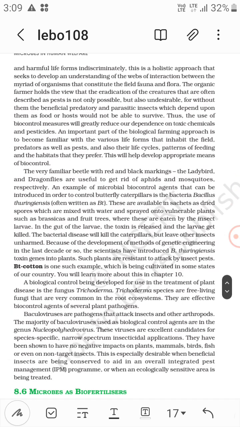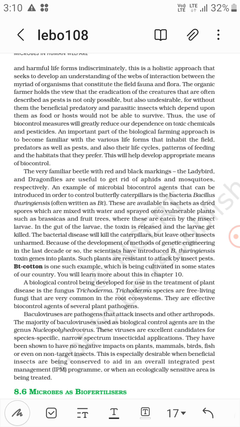Now a biological control being developed for use in the treatment of plant diseases is the fungus Trichoderma. Trichoderma species are free living fungi that are very common in the root ecosystems. They are effective biocontrol agents of several plant pathogens.